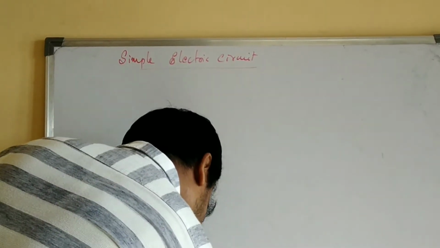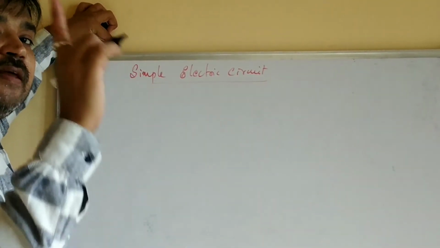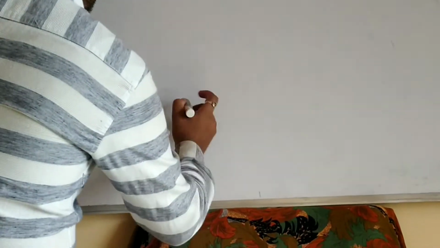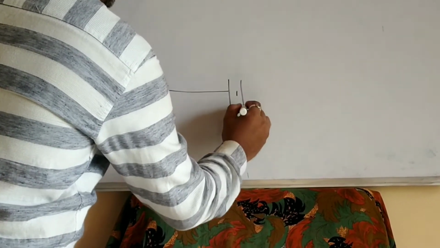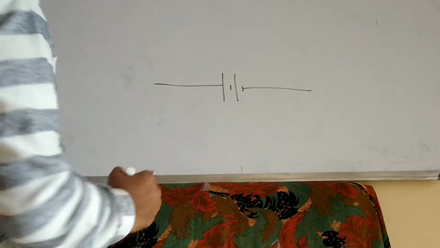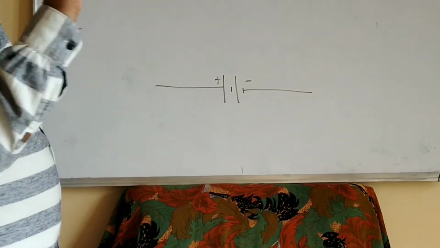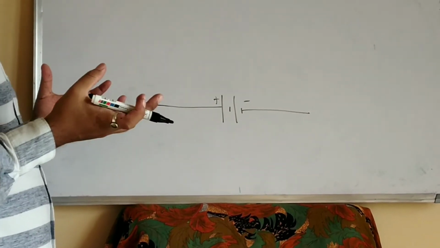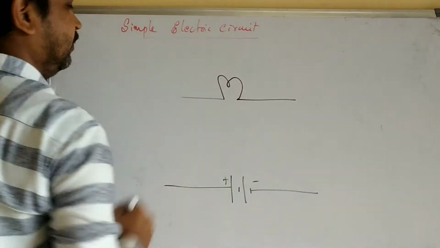Now this circuit consists of what? First, remember students, in order to draw any circuit, start with the power supply, start with the battery or the power source. Now you can see here, this is the battery. Positive, negative. Now, after drawing the battery, above this battery, draw the bulb. The load, what we call, from where we are taking the output, right? So that is the bulb. Now see here, I have drawn the bulb, right?